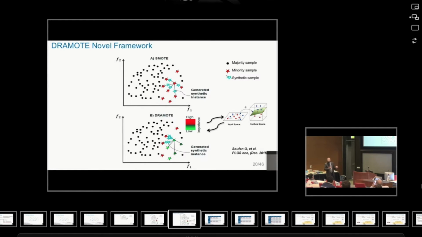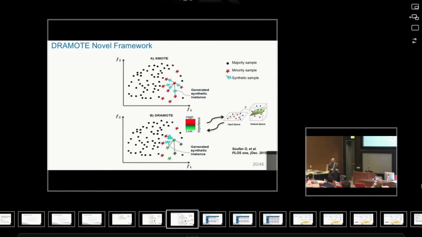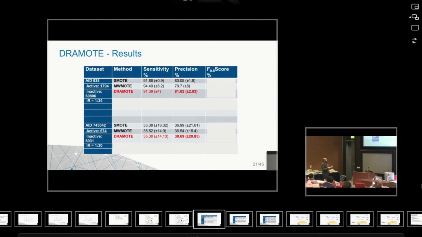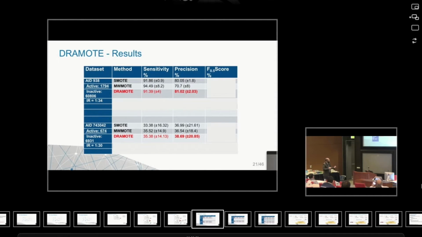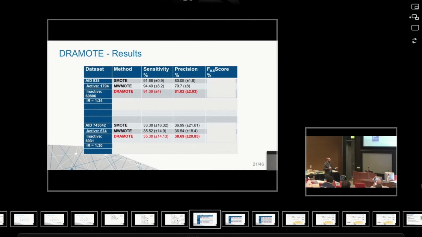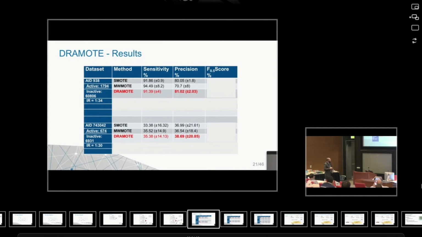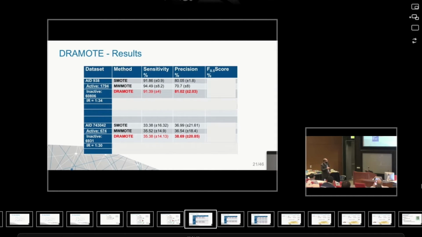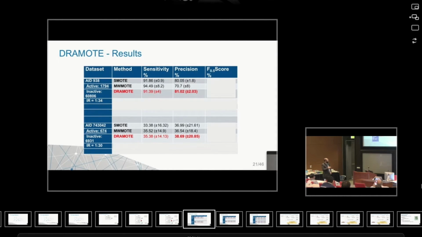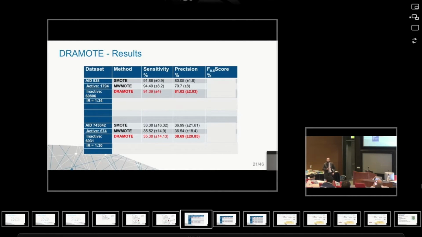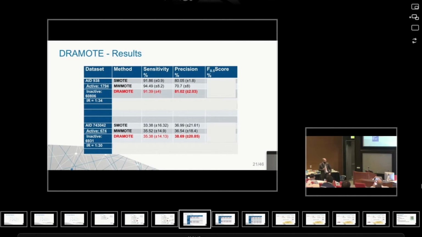And this was a very good way to keep false positives under control and enhance the precision that we have. If we compare with SMOTE, the method I just explained, and MWMOTE, a more recently developed version that was shown to even outperform SMOTE, what we see here is that for these two data sets, we improved on precision. In fact, for all of the 9 data sets that we had in the study, we improved in the precision.